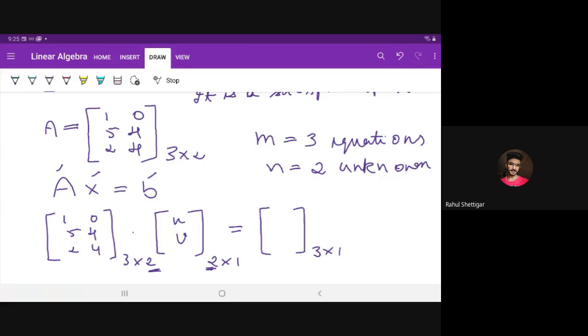Vector A into vector X, the output will have the order 3 cross 1, by the rule of matrix multiplication. So B is a vector of the right hand sides of the equations, b1, b2, b3.